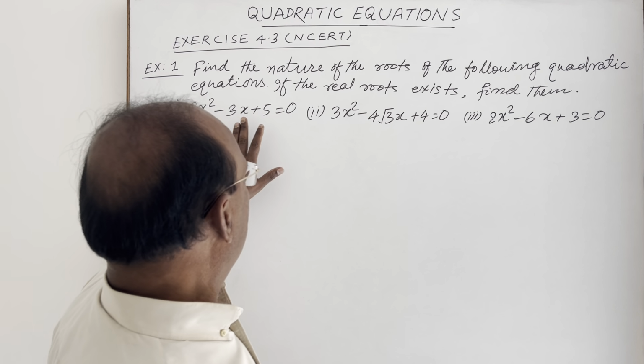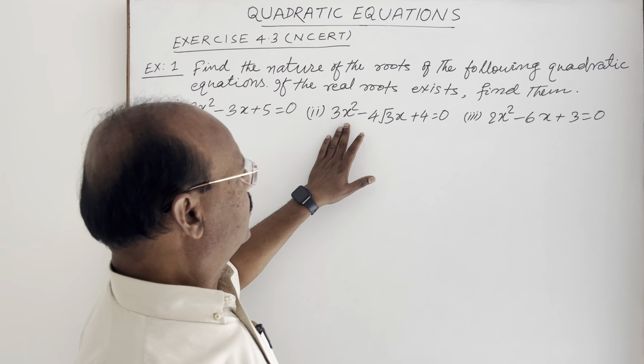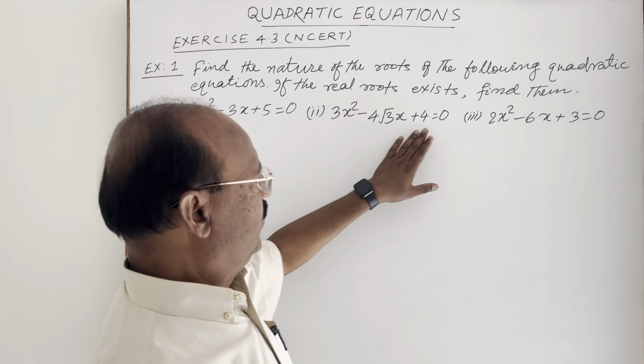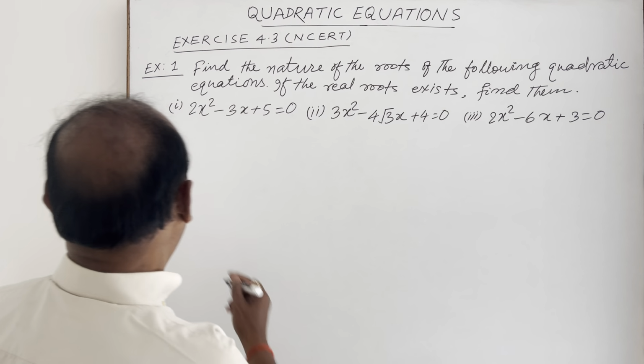There are three parts of this question. First, 2x square minus 3x plus 5 is equal to 0. Second, 3x square minus 4 root 3x plus 4 is equal to 0. And third, 2x square minus 6x plus 3 is equal to 0. So, very interesting solution.